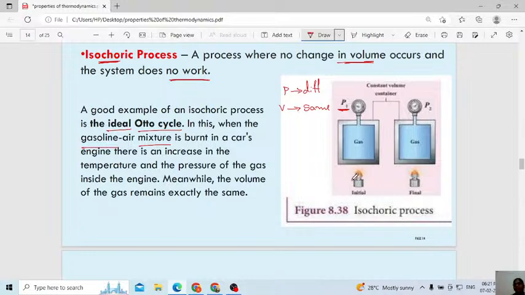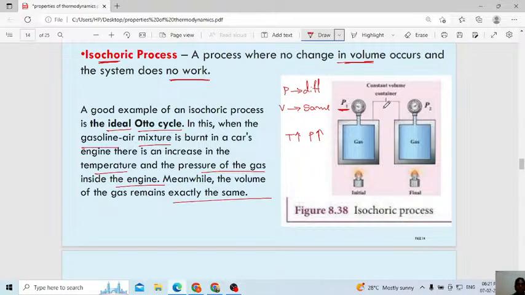When you provide the fire, this mixture starts burning in a car engine. There is an increase in the temperature and pressure of the gas inside the engine. Temperature increases, pressure increases. Meanwhile, the volume of the gas remains exactly the same.